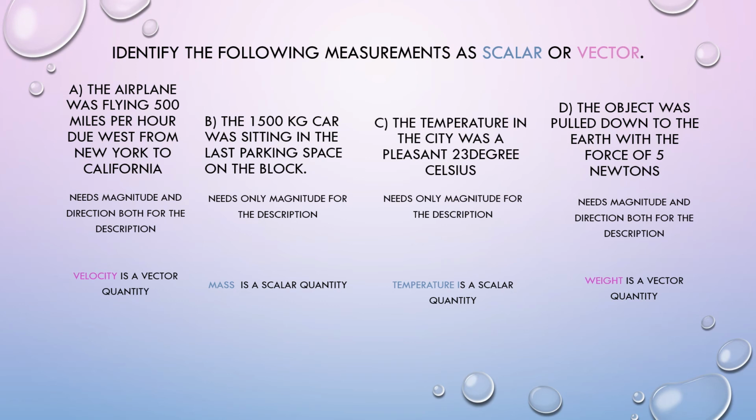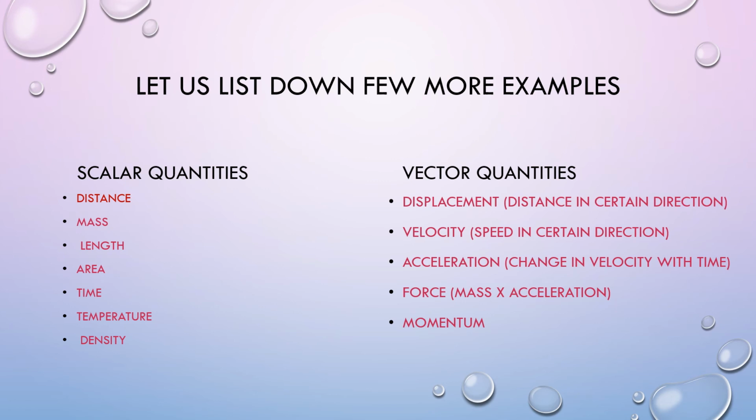So let us list down some more examples. For scalar quantities: distance, mass, length, area, time, temperature, density, even volume can be added to it. So these all are scalar quantities. Speed is also a scalar quantity.